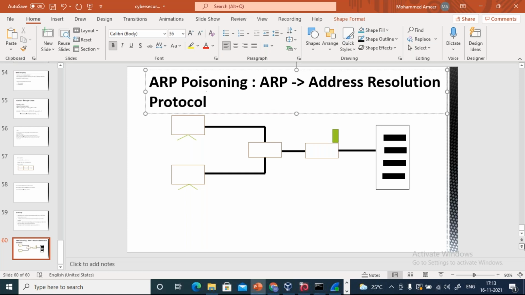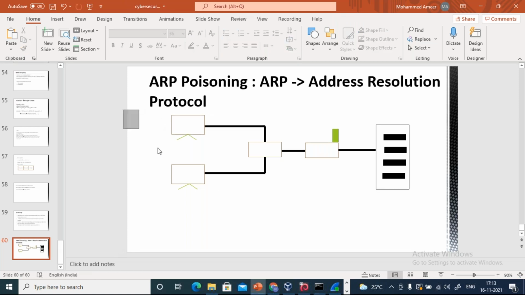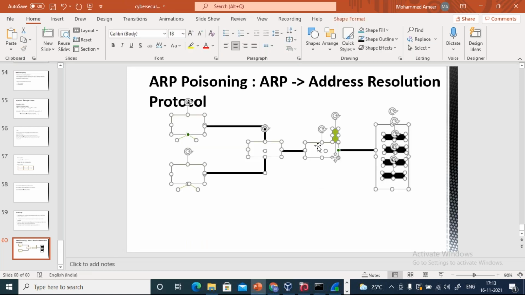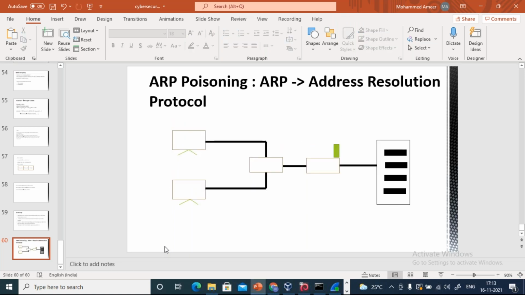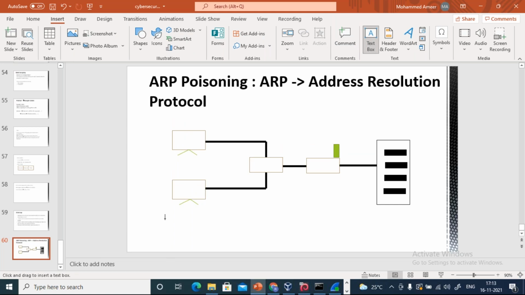Now let us see how it works. Let us first understand how this Address Resolution Protocol works. Basically, ARP is used to discover MAC addresses. So what is the purpose of ARP?